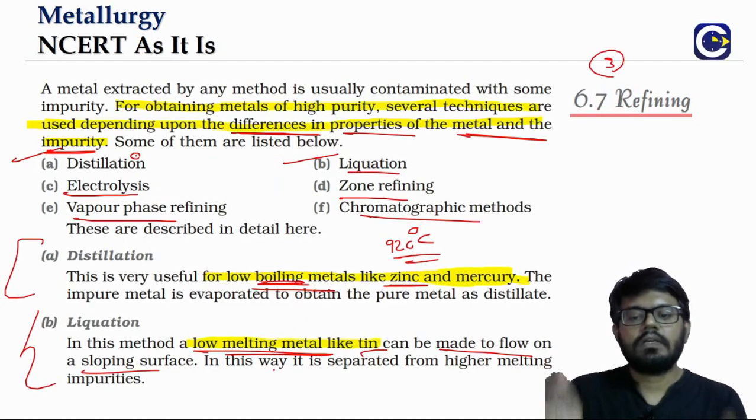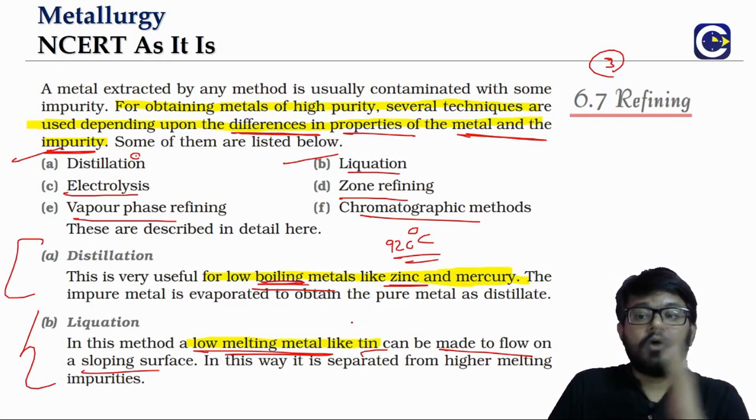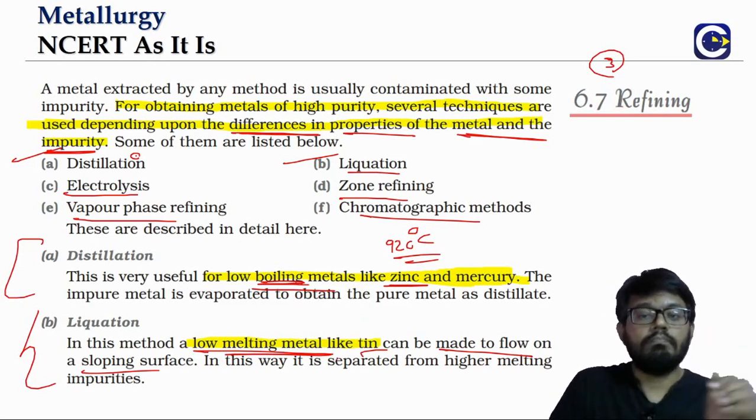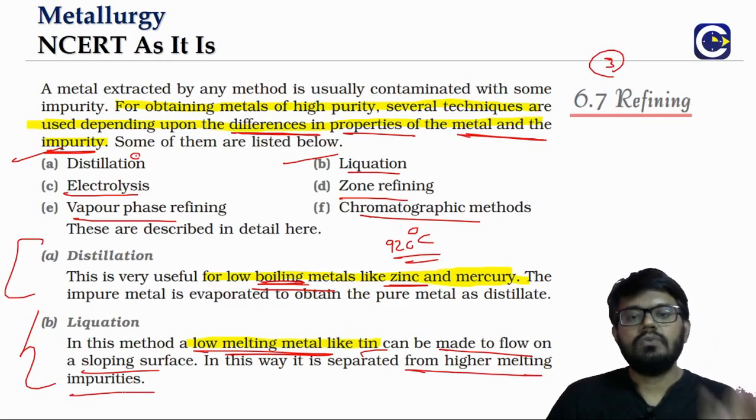So the idea is what? If you have a metal whose melting point is totally different from the impurities. So the metal should have a low melting point, and the impurities should have a high melting point. Then we can use liquefaction.